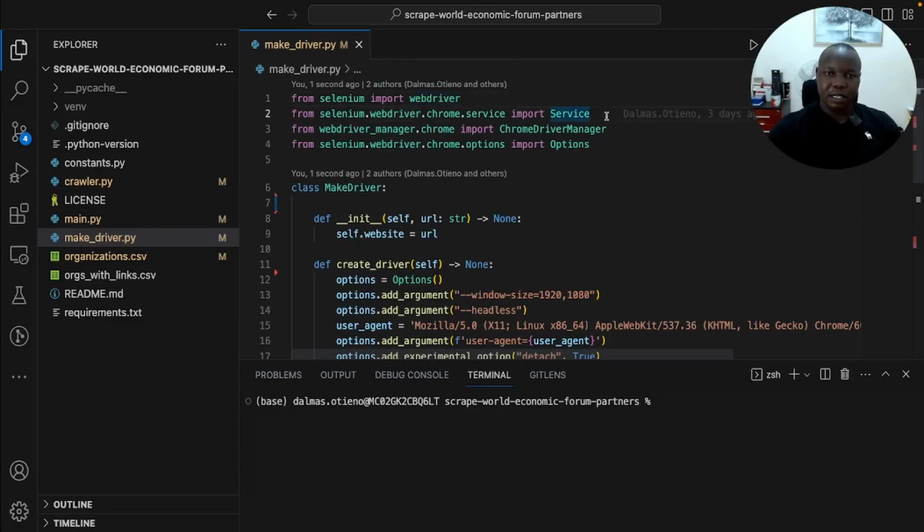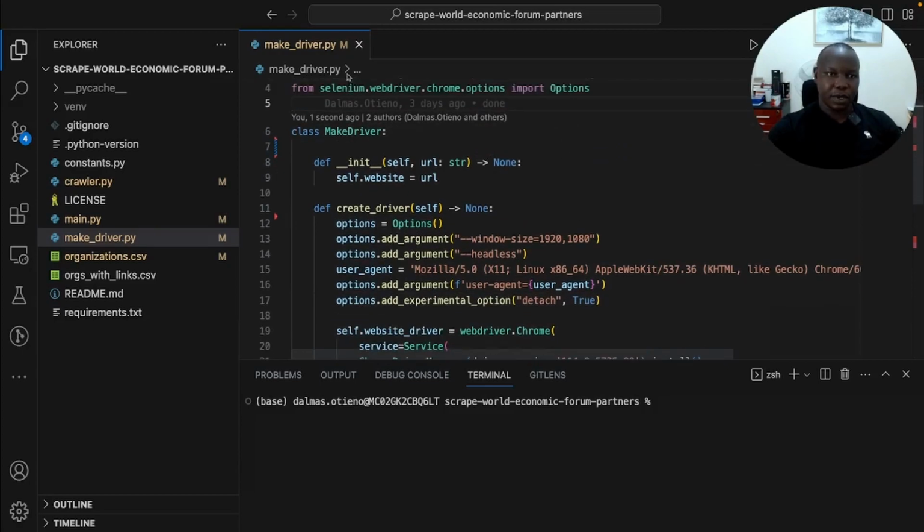Then the service is a service that helps you to call the driver using the Chrome driver manager. So here we're using Google Chrome as a browser, and then the driver is defined using WebDriver, and then the service, we're going to use this service with the driver from the Chrome to define the web driver. Then the options, just extra properties of the driver.